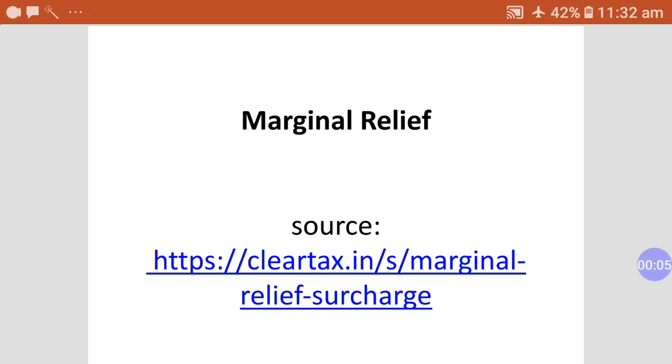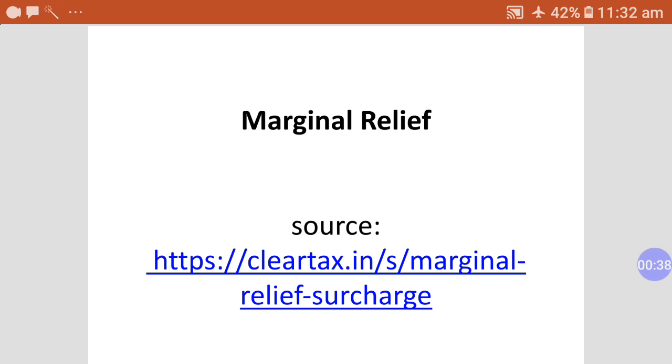So today we are here with our new slides, marginal relief, and as you can see, the source of the information is clearly given here. I am using this URL for educational purposes only, not for earning purposes. I am using the material given on this URL for a better understanding of the concept of marginal relief. So dear student, marginal relief is one of the very important concepts of income tax.